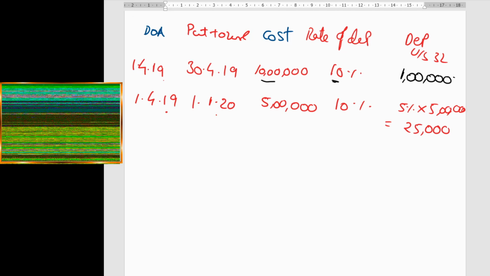Third example, which will give you more clarity on this. Let me consider the asset was acquired on 1st Jan 19. The asset was put to use on 1st Jan 20. Let us consider the cost of the asset to be 10 lakhs, and for easy calculation, consider the rate of depreciation as 10% only. Now in this case, what will happen?